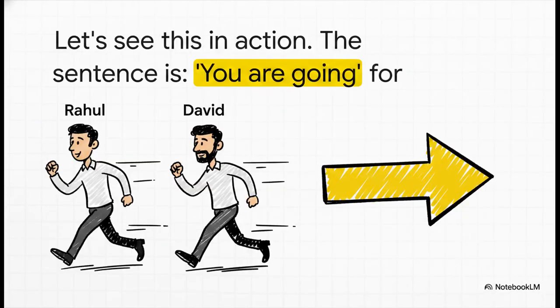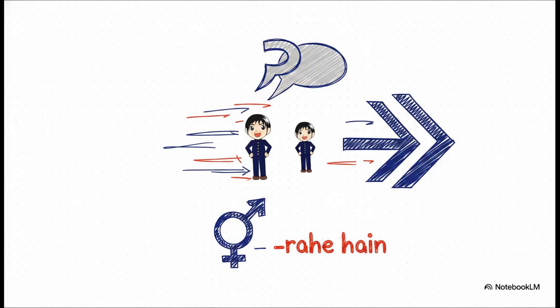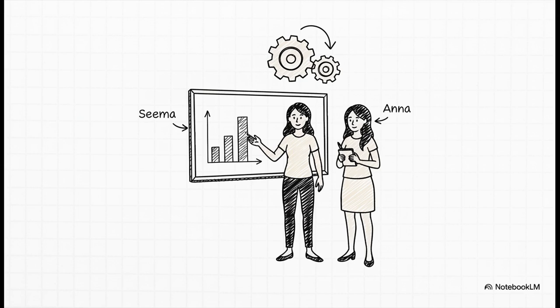Okay, so theory is one thing, but it's always easier when you see it in a real sentence, right? So let's do that. For our first example, imagine we're talking to two guys, Rahul and David: you are going. In Hindi, you'd say, aap ja rahe hain. So let's break that down. We use aap because remember, we're talking to more than one person. And since Rahul and David are both male, the verb ja gets that masculine plural ending we just learned, rahe hain. Simple. Perfect.